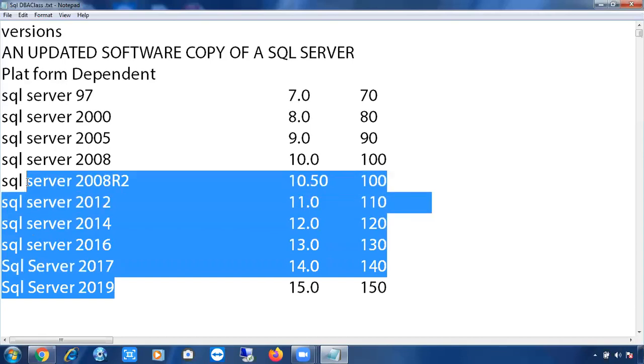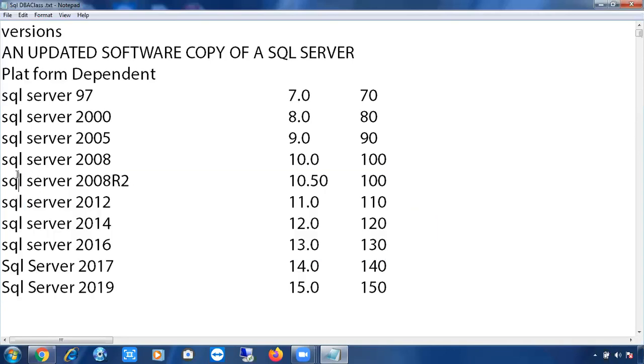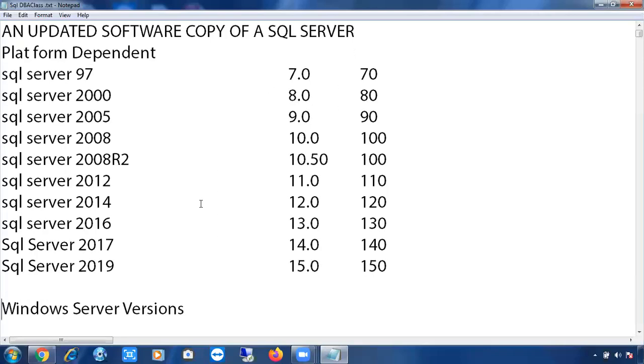Why? Because it should be on the tip of your tongue. So don't forget these versions. Okay, it is very important, right? We'll discuss this part later. There is a separate discussion on those numbers.